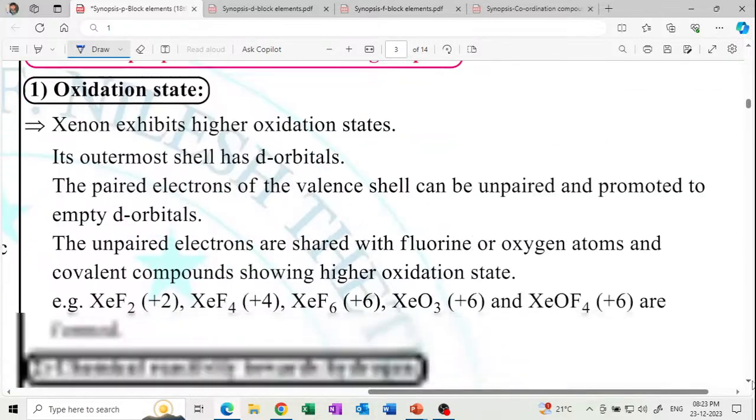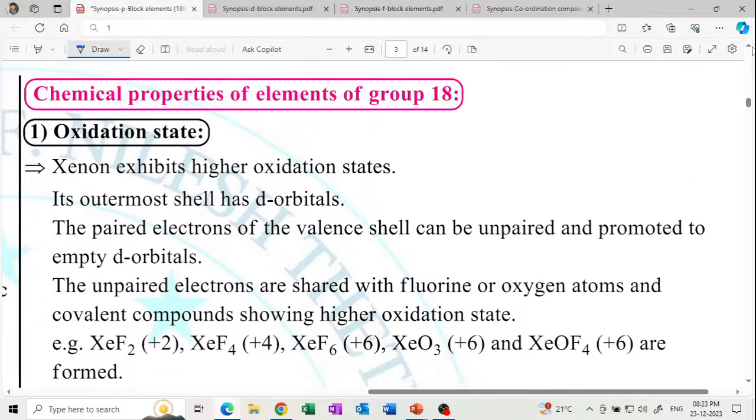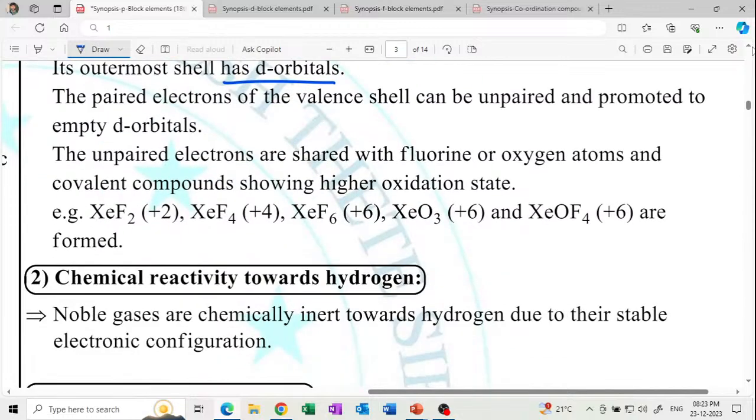Chemical properties of elements of group 18. They exhibit higher oxidation states. The outermost shell has d orbitals. Get it? It has d orbitals, and it has the oxidation states. So learn these oxidation states. This is important. These questions are set in MCQs. In MCQs they ask the oxidation state.